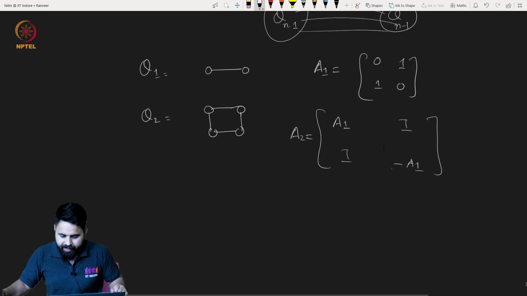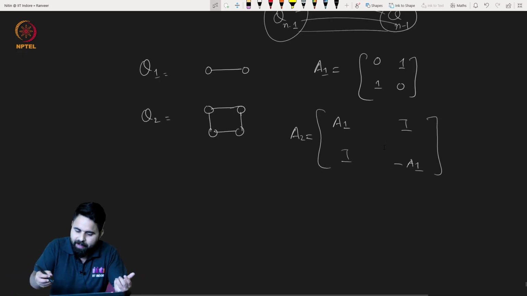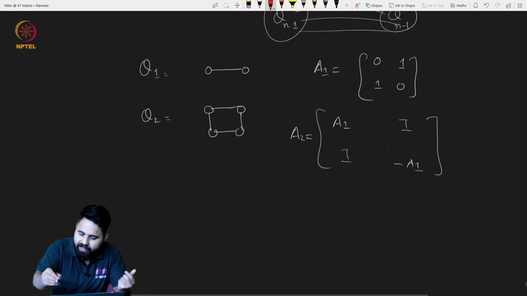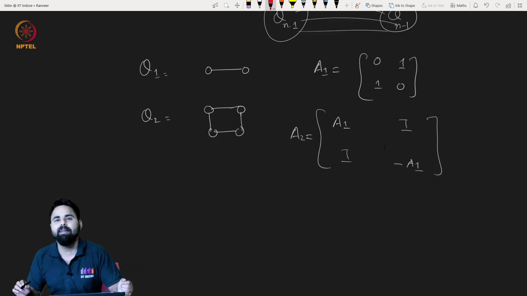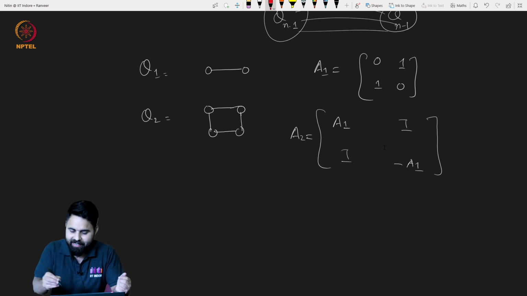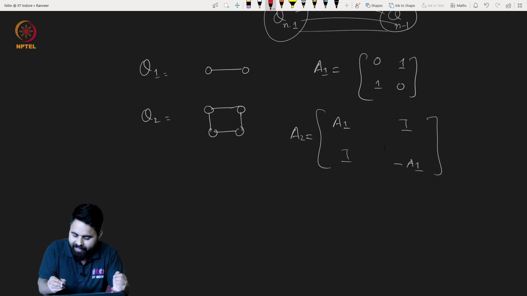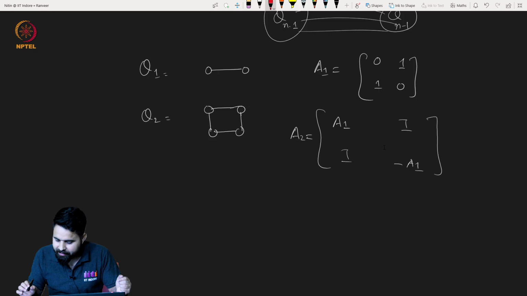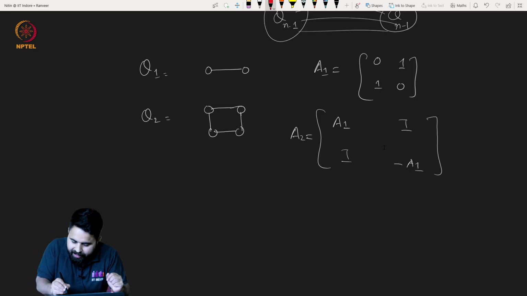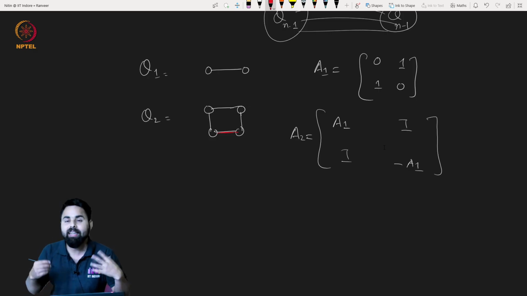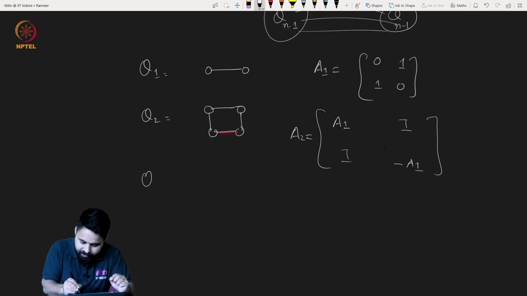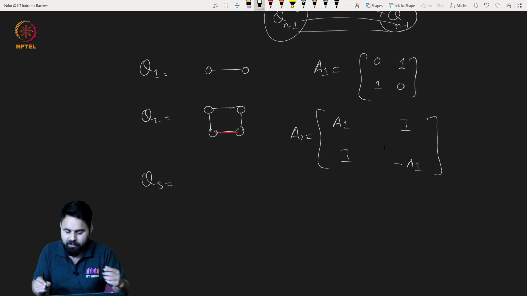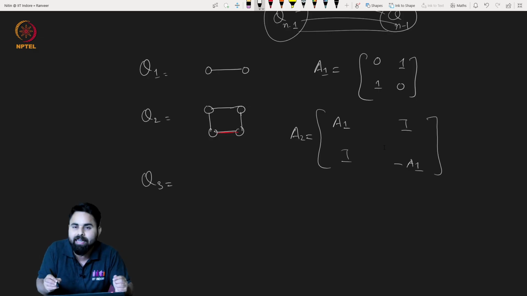In fact, if I write it more clearly here, the sign of the edges here is positive, so this edge you can actually mark as negative, this one corresponding to this A_2. Similarly for Q_3, you can do the same copies.